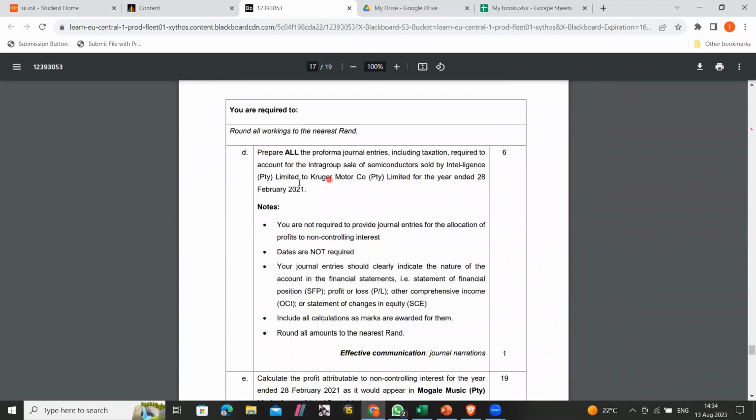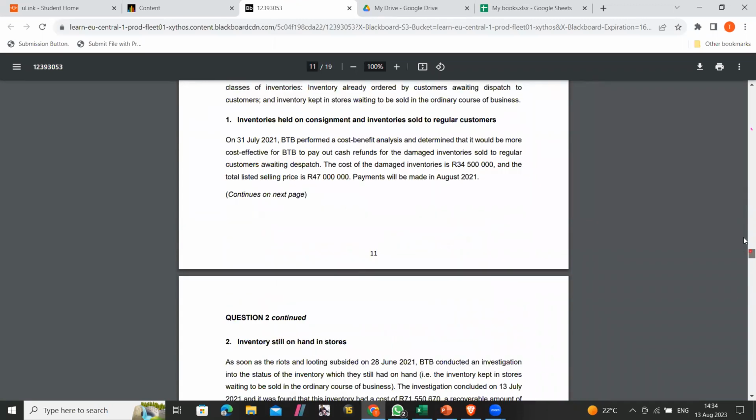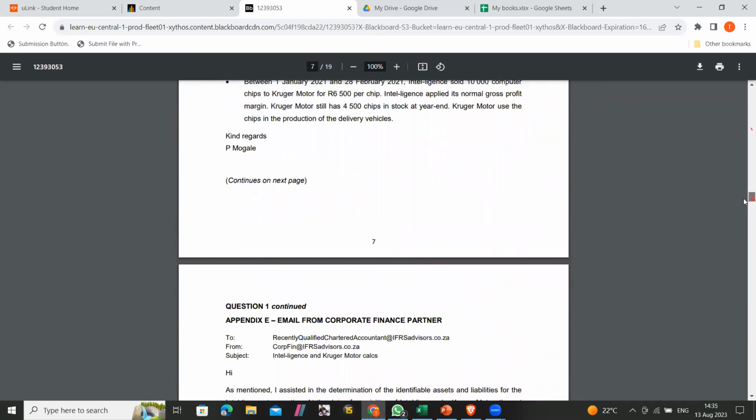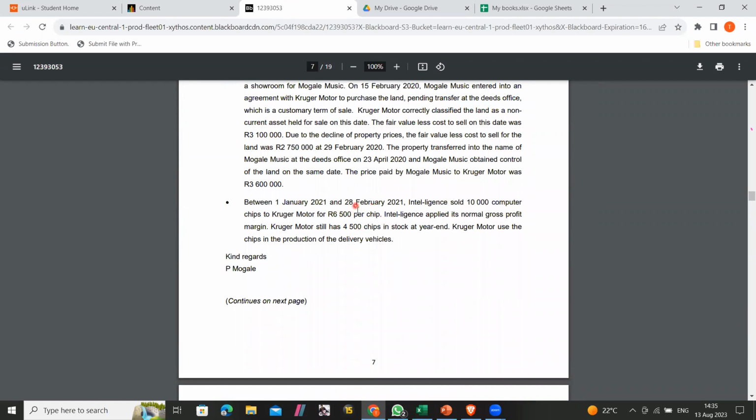D says prepare all pro forma journal entries, including the taxation required to account for the intragroup transaction of the sale of the semiconductors. So let's go to that sale of the semiconductor chips. They want us to do the pro forma journal entries. We've got the group, we've got the subsidiary, we've got the parent. Basically, it's a transaction between the subsidiary and the parent.